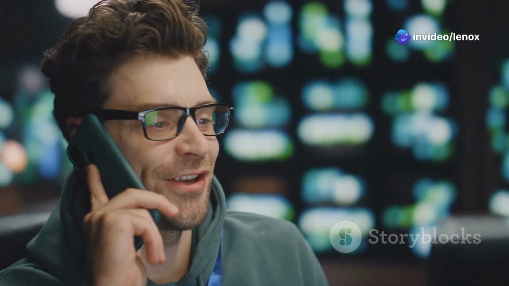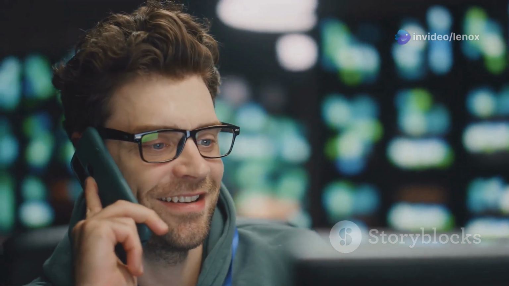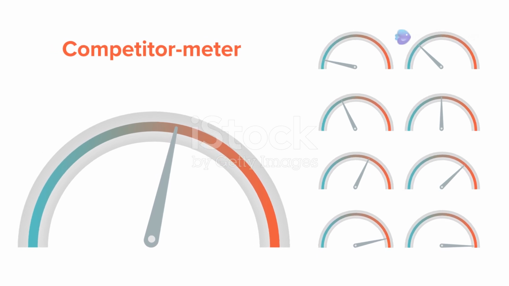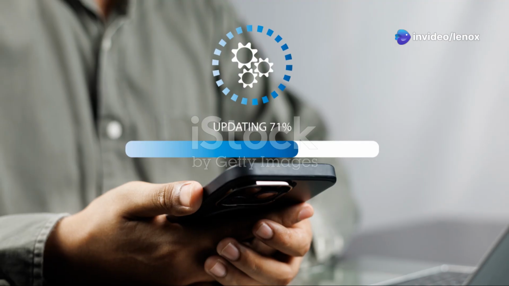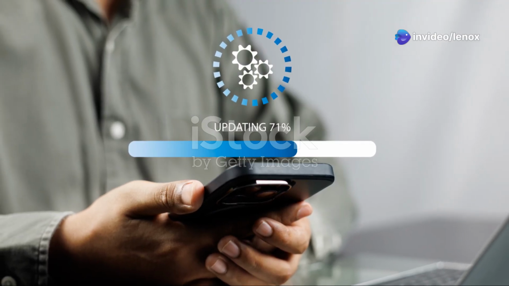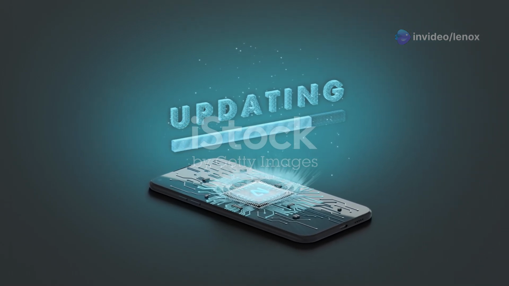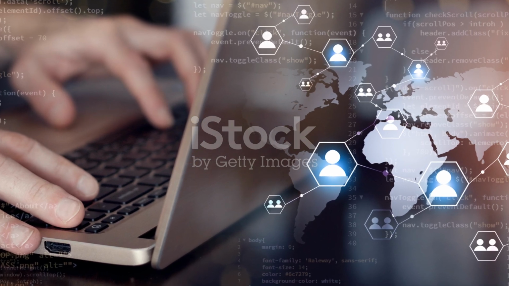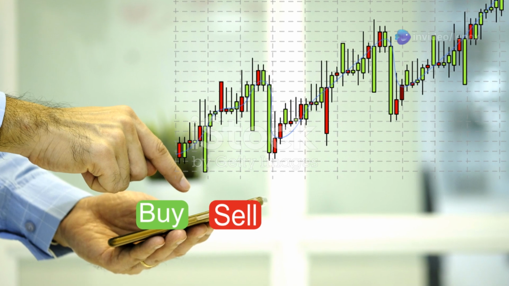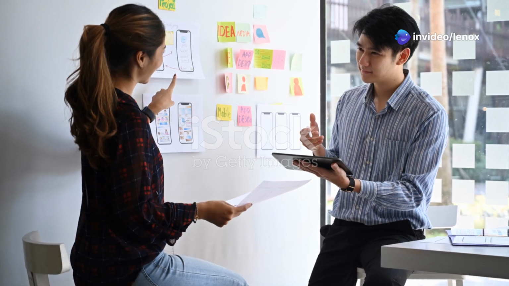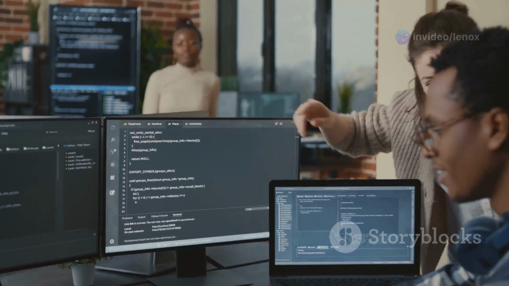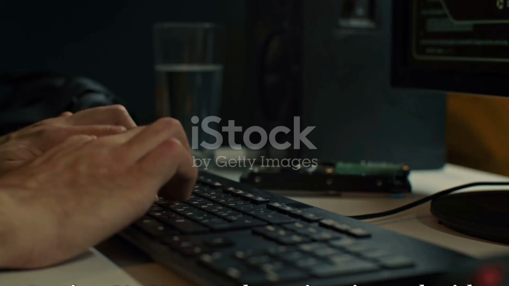So whether you're a seasoned developer or just starting out, Android Studio provides a robust environment for both app and web development. Imagine the convenience of managing both your mobile and web projects in one place. Real-time updates and seamless integration make Android Studio a versatile tool for developers. And with extensive documentation and community support, you'll never feel lost. Join the thriving community of developers who are already leveraging Android Studio for their web development needs. So why wait? Dive into the world of web development with Android Studio today.